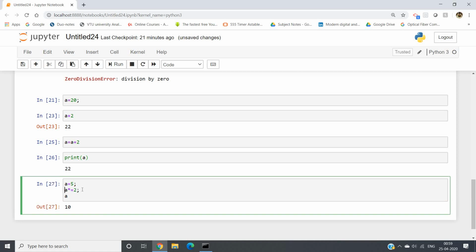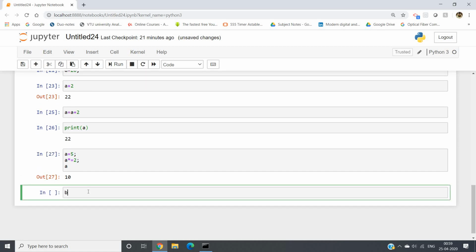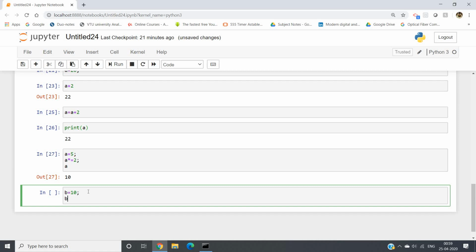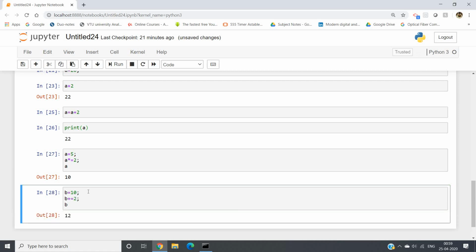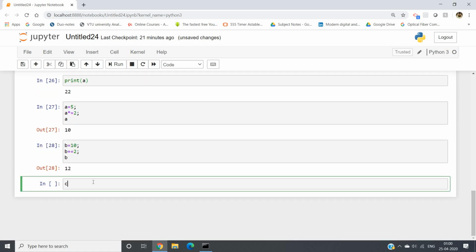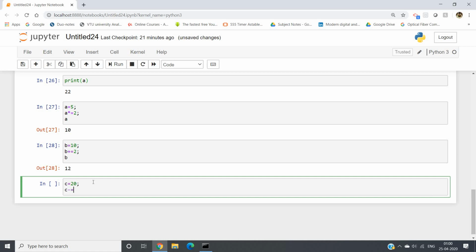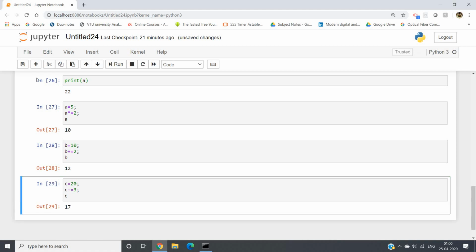So like that, the shorthand operation works, and not only for multiplication, it will work for all cases. Like b equal to 10, b plus equal to 2, then I print b, I will be getting 12. For minus, let me show you: c equal to 20, c minus equal to 3, the output should be 20 minus 3, that is 17. C is 17.